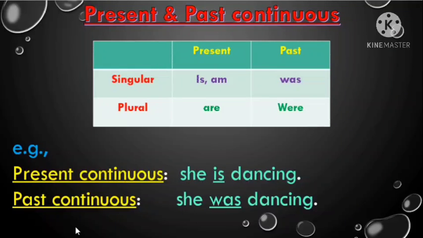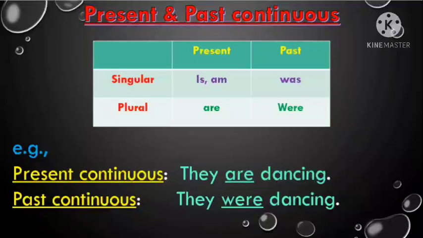Alright. Now when we talk about present situation where the noun or pronoun is plural, we use the helping verb are. For example, they are dancing. Now here they refers to more than one person. It could be 2, 3, 4 people. So we use the helping verb are. They are dancing. It means they are dancing now and it's continuous. They are still dancing. They have not stopped. Okay?